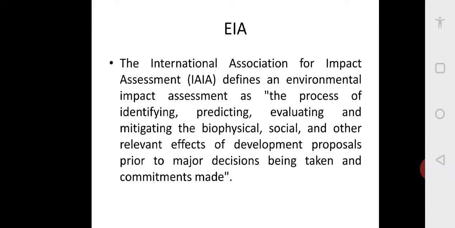I think here I would like to give the example of this Kaiga power plant. They are going for expansion. They have four smaller plants now, of 210 megawatts. Now they are going for two plants of 750 megawatts. So that is a huge major decision, and for any such decision, like big industries, they need to have an EIA, that is environmental impact assessment, to assess what will be the impact of the plant on the social, biophysical, and other relevant effects.